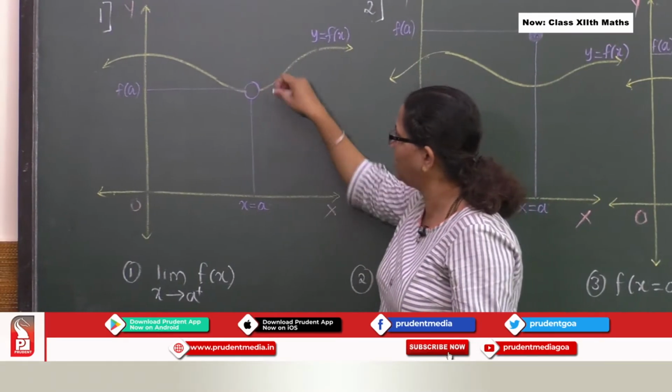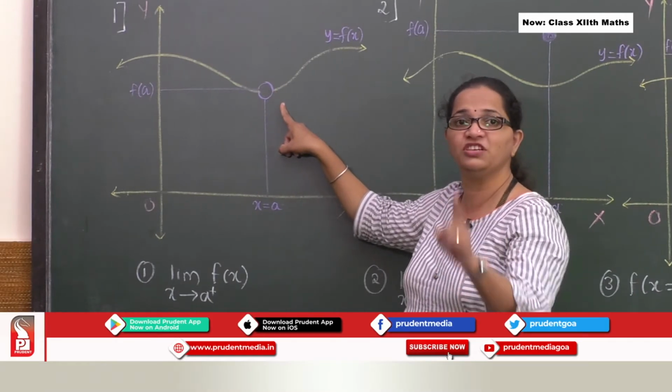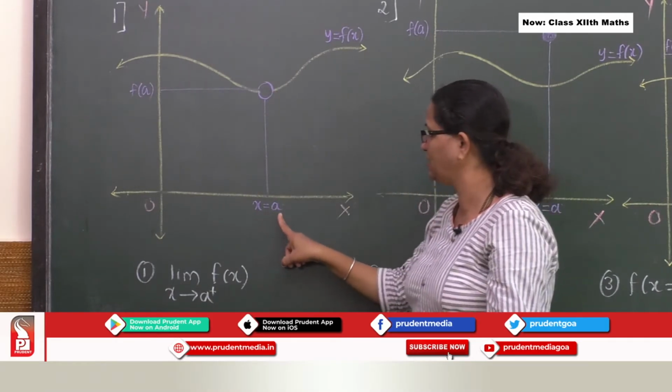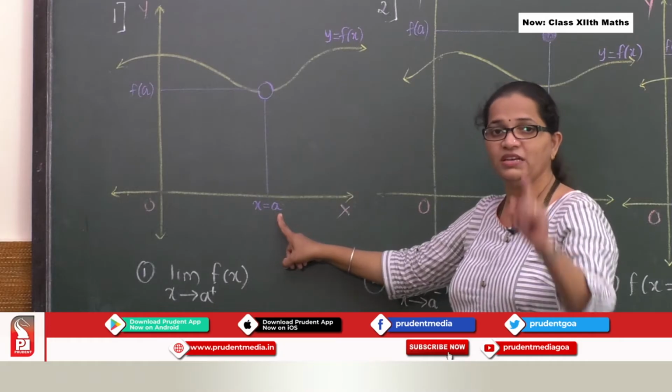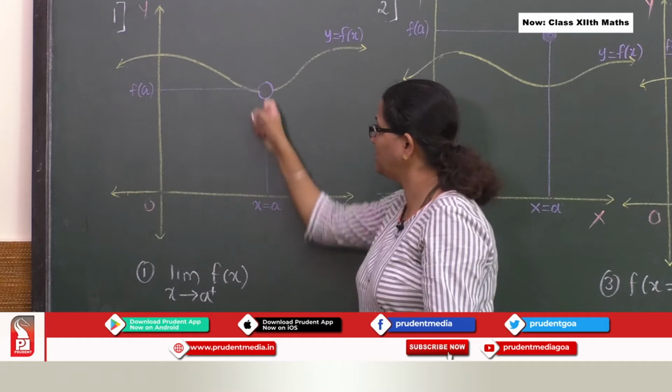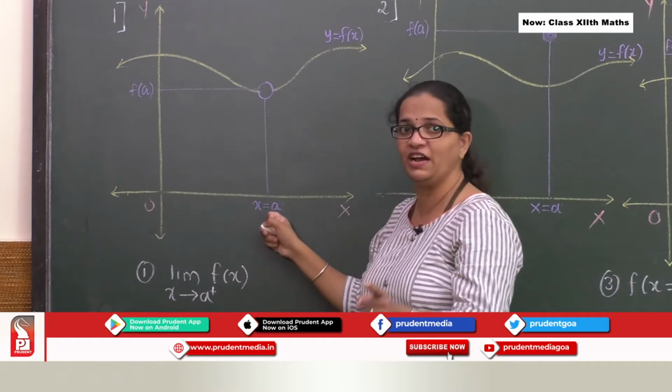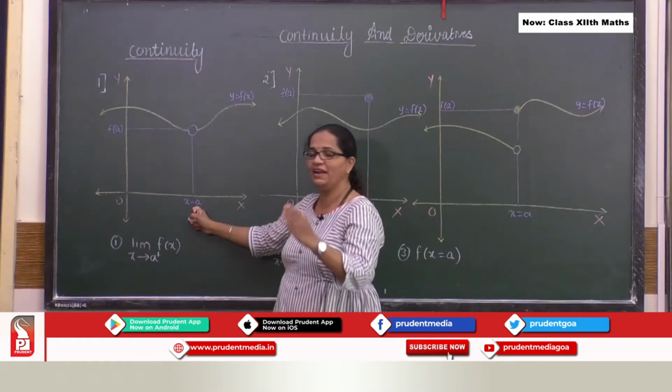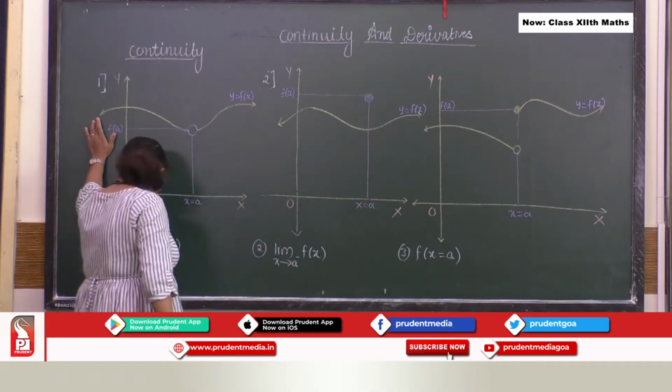Here I have three graphs with me. This is graph number 1. At x equal to a, this circle signifies that the function is not defined at x equal to a. Let us see the left hand side of this function.